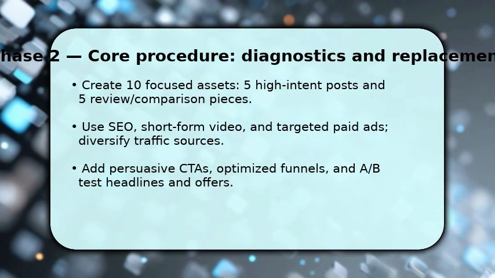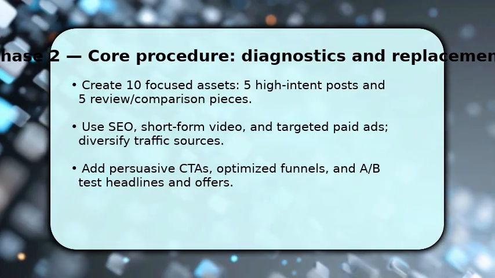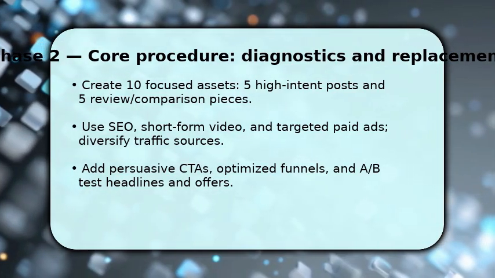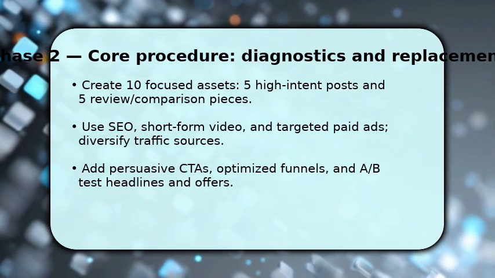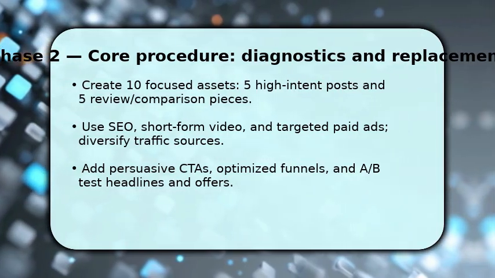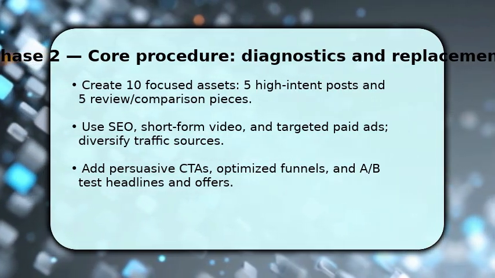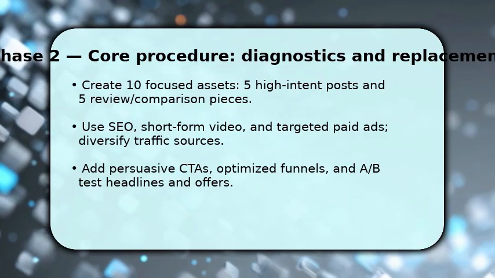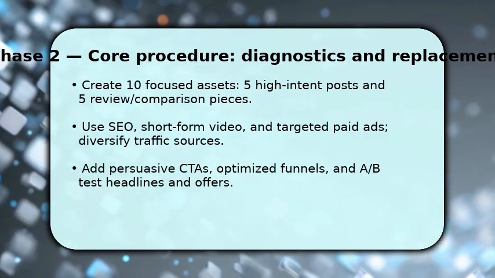Now execute the middle steps where results appear. You must produce a mix of high-intent posts and review content. Aim for 10 focused assets to test messaging. Once done, drive traffic via SEO, short-form video, and targeted paid ads so you don't depend on a single source.